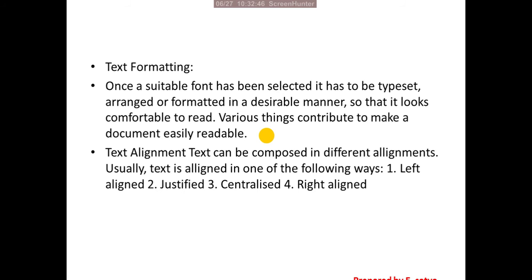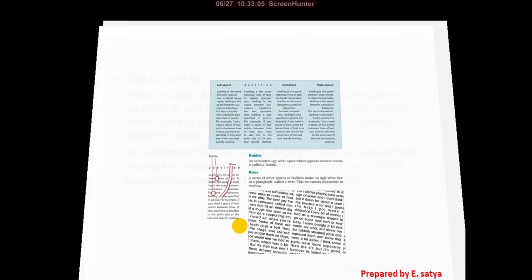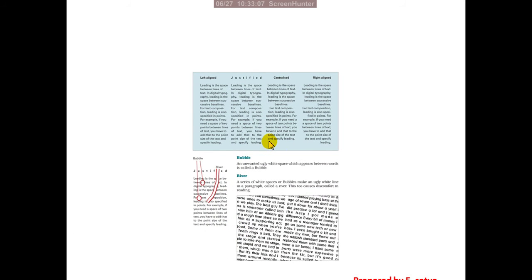Usually text is aligned in one of the following ways: left aligned, center aligned, right aligned, or justified. These are the default text alignments. We can choose whichever you want as per your design idea.